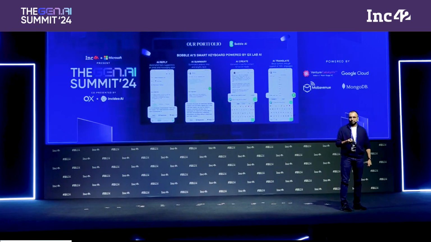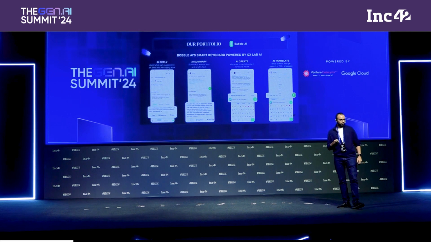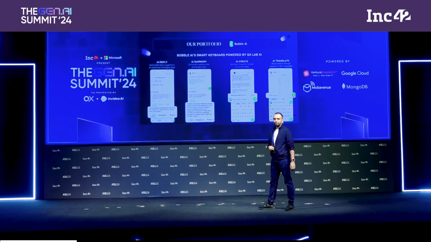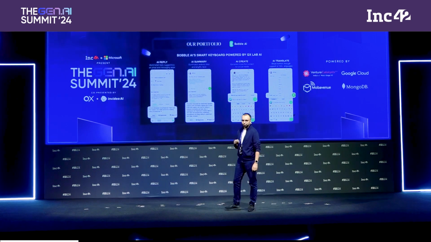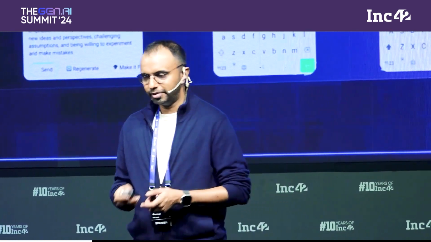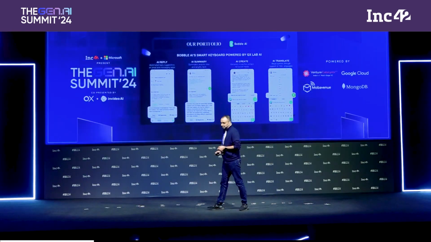Another use case I can tell you is, we all know Zomato, we all know Swiggy, we all order food every day. But do any of you know how many calories you consume every day if you order food from outside? Very few, right? Imagine that you're ordering food, you're done adding to cart, and then you see in the keyboard itself that these many calories are what you're going to consume today. This is the kind of use case that we want to create using the platform that we have created with Bobble as a keyboard.